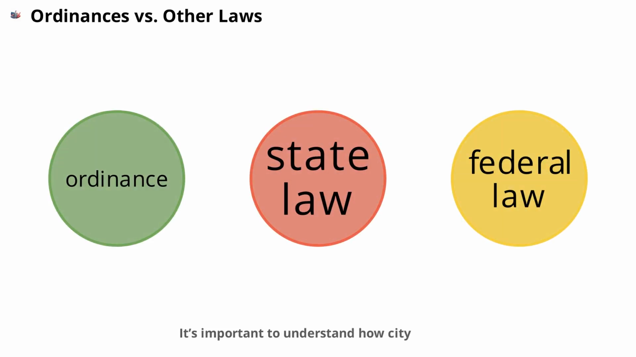It's important to understand how city ordinances differ from other types of laws. While federal and state laws apply across larger regions, ordinances are specific to a single city or municipality. This means that what's legal in one city might not be allowed in another. For example, one city may ban certain types of fireworks, while a neighboring city allows them. Knowing the local ordinances helps residents avoid unintentional violations.